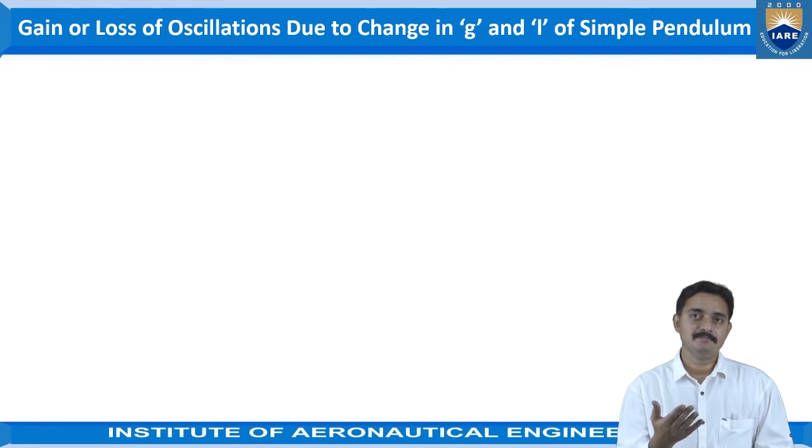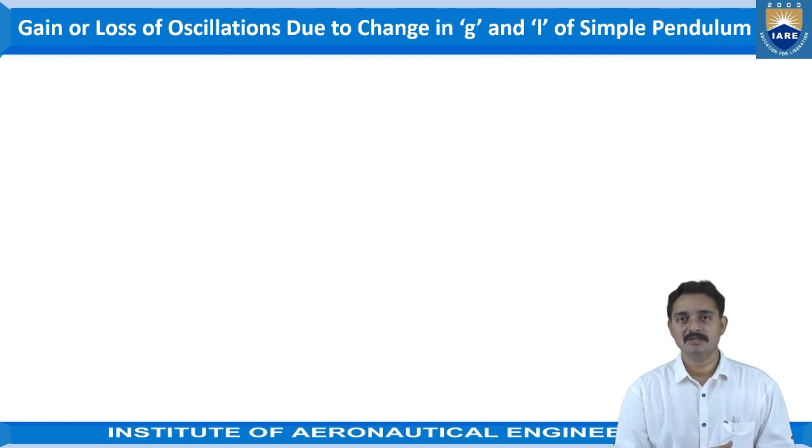So for the same pendulum, when it is at one position, at one acceleration due to gravity, it will execute some time period, and at another position it will execute another time period, because the simple pendulum's time period is dependent on the acceleration due to gravity as well as the length of the pendulum. Similarly, for the same location, if the length of the simple pendulum changes, then as per our time period equation, the time period will change. So now let us see what happens with the change in g and l.